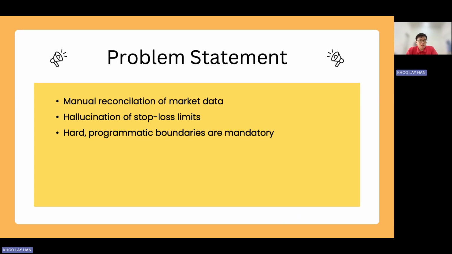At the same time, hallucination among AI agents or chatbots around stop loss limits is also an issue. It also might overlook key compliance concerns as well. As such, hard programmatic boundaries are necessary, because AI generated financial advice should not be relied on alone.